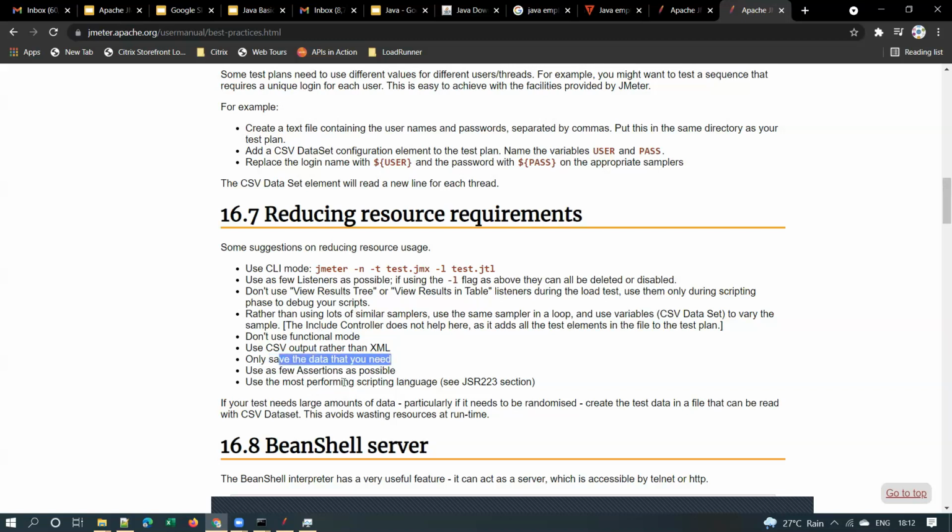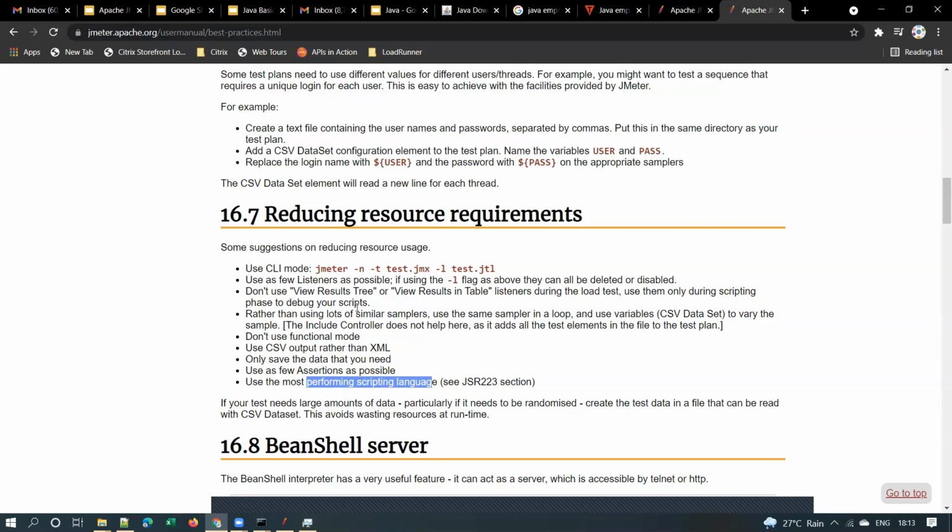We should be conscious of this: use as few assertions as possible. Some people have a habit of using multiple assertions for a single request, for a single transaction. We should not use multiple assertions. We have to use as few assertions as possible. And when you are writing some custom code, you have to use the JSR223 sampler. That is the most performant scripting language, right? So these are the best practices for JMeter.